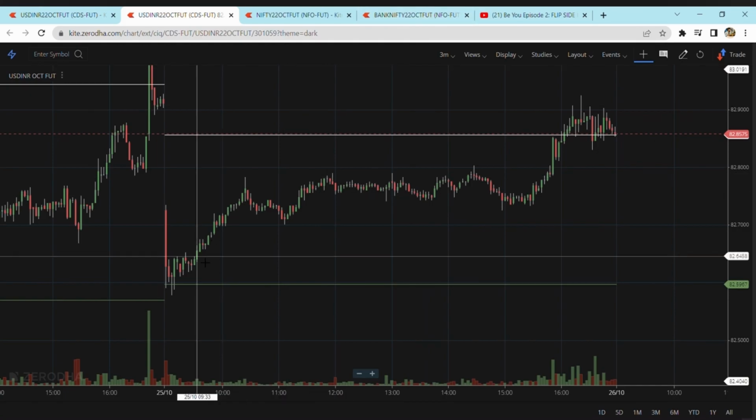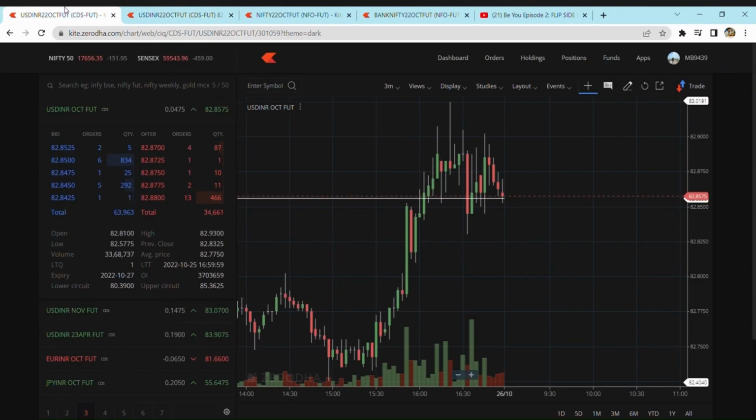Now we can also see how the USD INR has moved. The previous close was 82.8325, while the open was at 82.81. The high was 82.93 while the low was at 82.57.